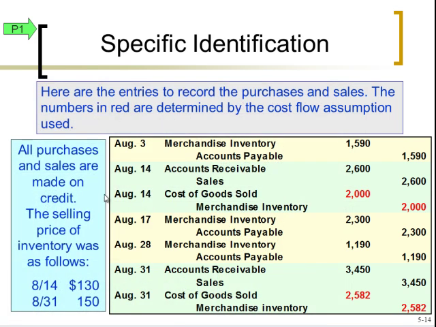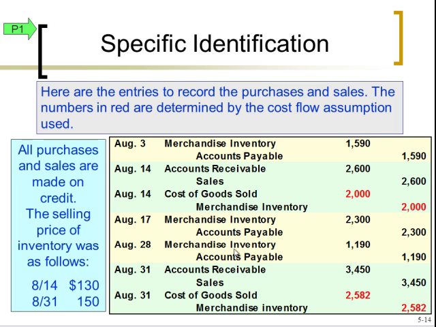Now what we have here is an illustration showing all the different entries we would have for those purchases and sales. So on August 3rd we made a purchase. Here's our inventory entry at cost. On August 14th we had a sale. So we'd have that 2-pronged entry. The first part would be handling the sales itself, the selling price, debit to accounts receivable, credit to sales. The second part would be handling the cost of the inventory, debit to cost of goods sold, credit to merchandise inventory for $2,000.